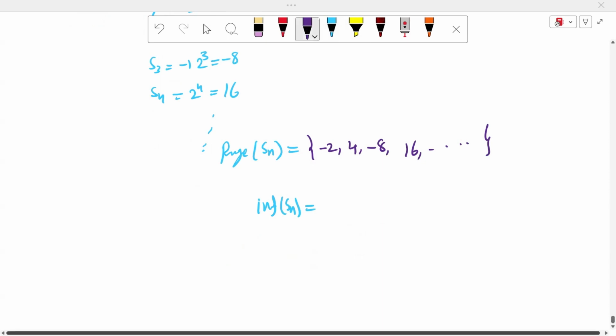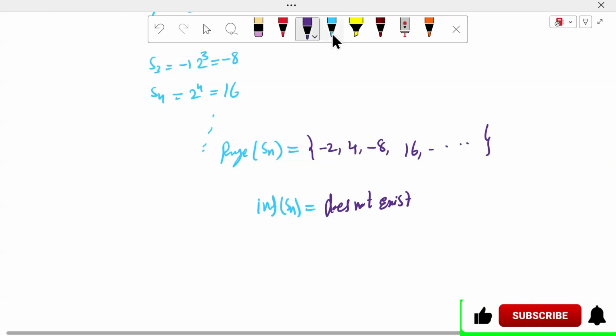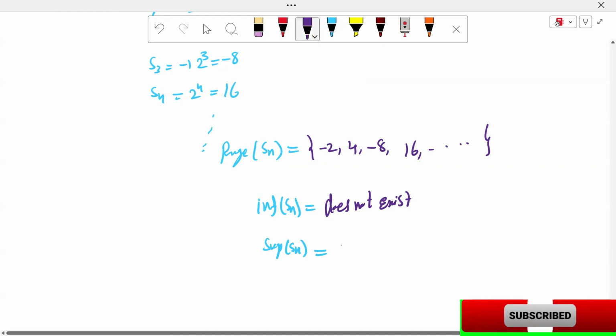Minus 2? Does not exist, sir. Because minus 2, minus 8, minus 32, can we say how much? Can we state the infimum value? No. Then what is the supremum of the sequence? 16, sir?